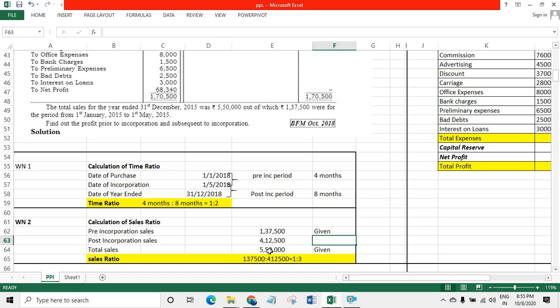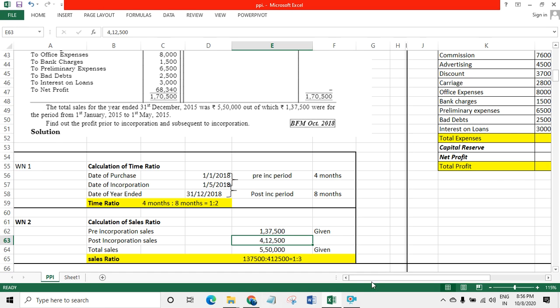We can deduct 5,50,000 and 137,500. We will get 4,12,500. So in this way we got 1:3. The ratio is 1:3. You will get 0.33 after dividing this amount, pre and post. Okay, 137,500 and 4,12,500. You will divide, you will get 0.333. So understand that 1:3 means 0.333.